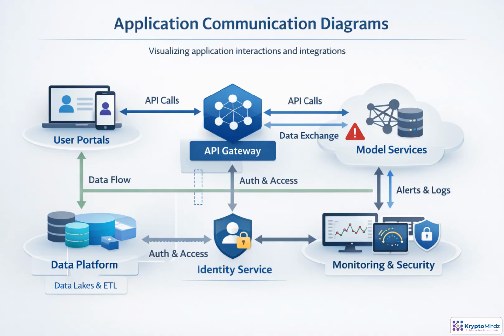Application communication diagrams make runtime relationships explicit. Instead of listing applications in isolation, they show who talks to whom, through which interface, and for what purpose. In an AI platform, that might include portals calling APIs, APIs invoking model services, data platforms feeding information, identity services issuing tokens, and monitoring tools collecting logs and alerts. Their value is architectural insight, spotting tight coupling, duplicated integrations, insecure exposure, and operational dependencies before they become migration risks. They are especially useful in Phase C and when planning phase delivery.